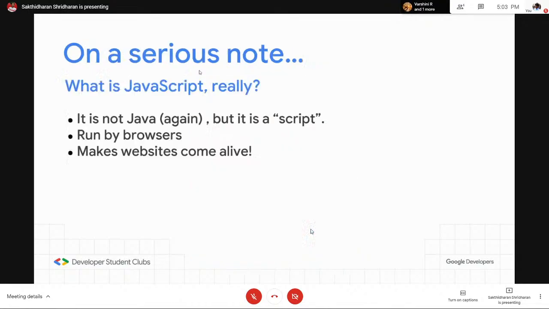So again, on a serious note, JavaScript is not Java, but it is a script. When I say it's a script, that means it need not be compiled. It's more like run as you go, run as you type. It's similar to a programming language, and it's run by browsers, and it is the reason for all the beautiful website animations that you see, all those slidings. It makes websites come alive.